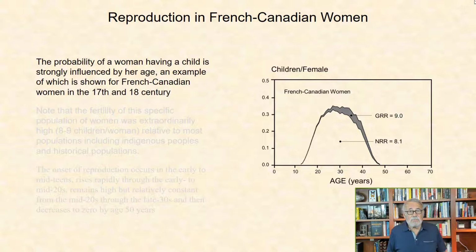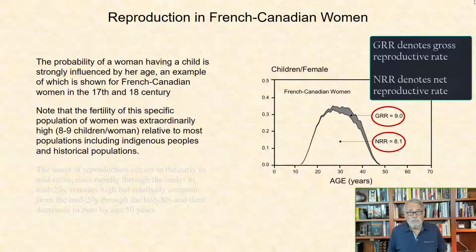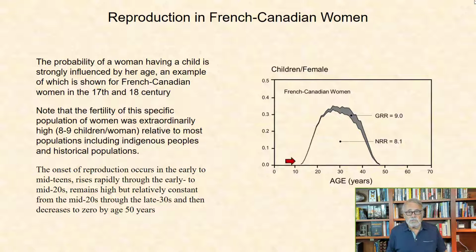This graphic shows the probability of one of these French women having a child is strongly influenced by her age, an example of which is shown for these French-Canadian women in the 17th and 18th century. Note that the fertility of this specific population of women was extraordinarily high, 8 to 9 children per woman, relative to most populations, including indigenous peoples and historical populations. The onset of reproduction occurs in the early to middle teens, rises rapidly through the early to mid-20s, remains high but relatively constant from the mid-20s through the late 30s, and then decreases to 0 by age 50 years.